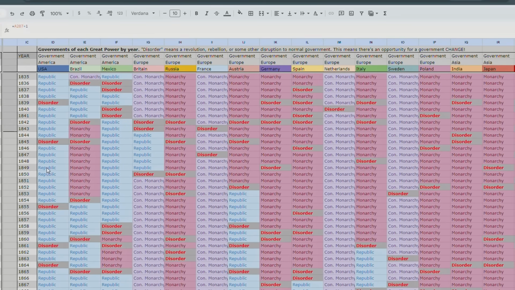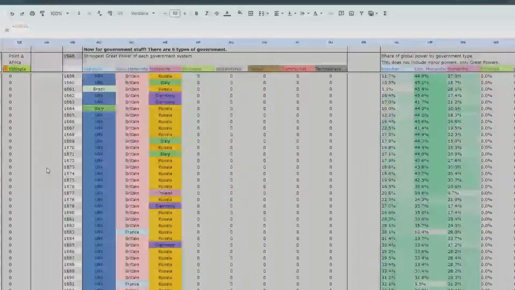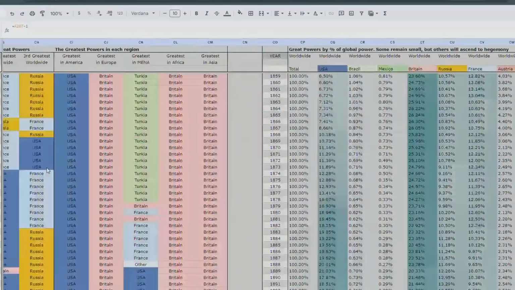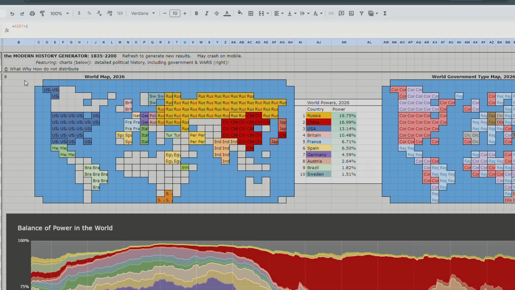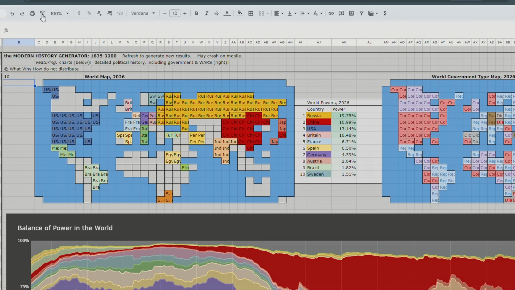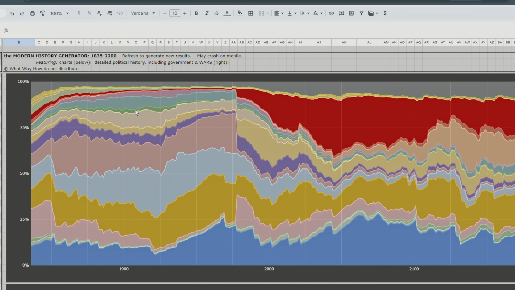Very interesting. Anything strange? Let's try to get a tertiary power to become a great power. So in this timeline, America lost a couple wars. It fell to dictatorship. China, a democratic republic, is the most powerful country. But let's refresh to generate our 10th timeline. And maybe Mexico will be the strongest country, right? Maybe they'll finally go over America. Let's scroll down so we can see the chart updating.